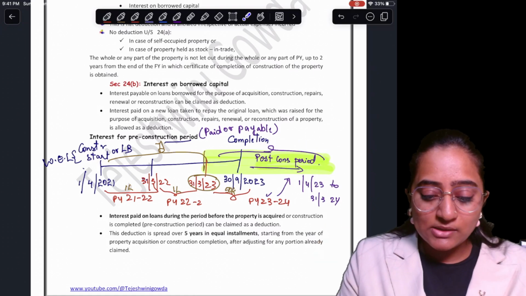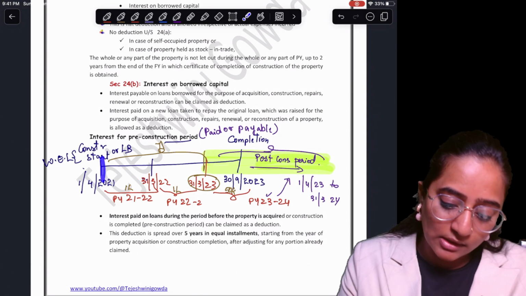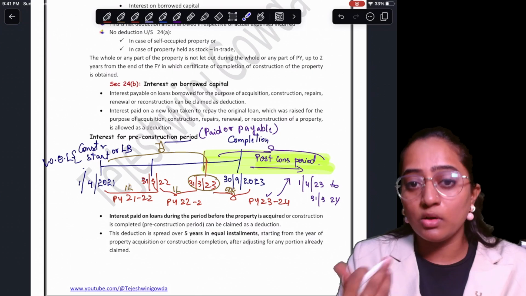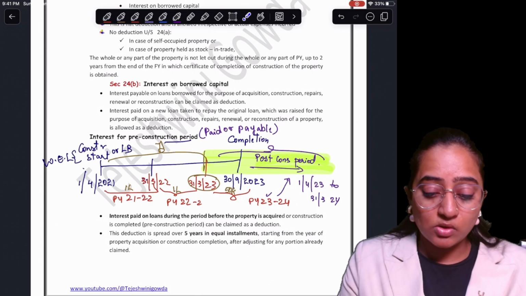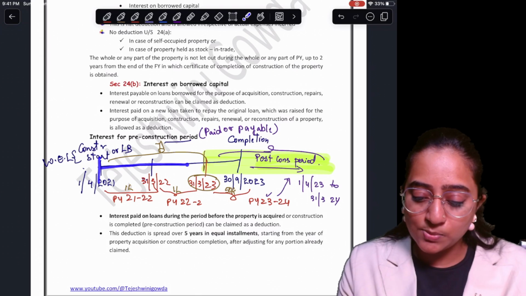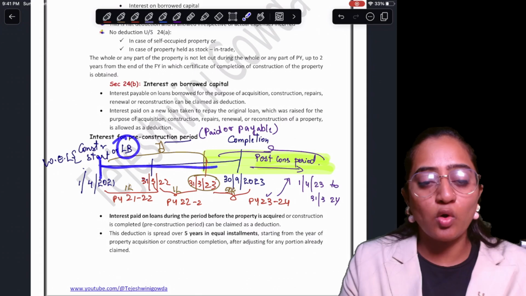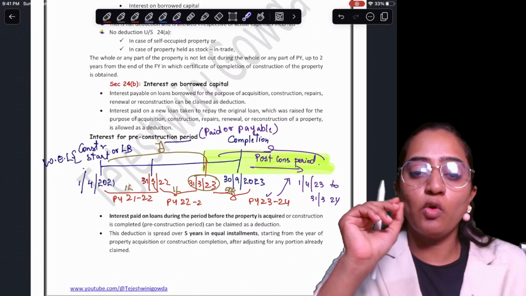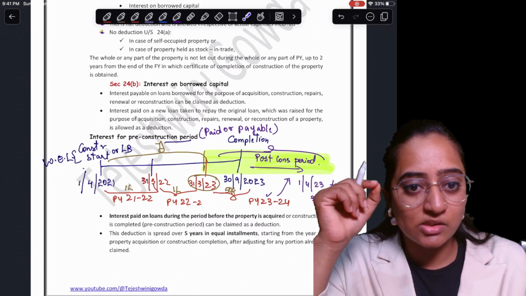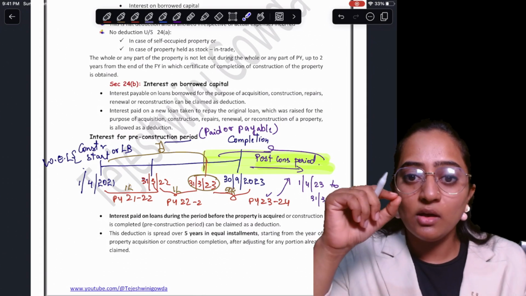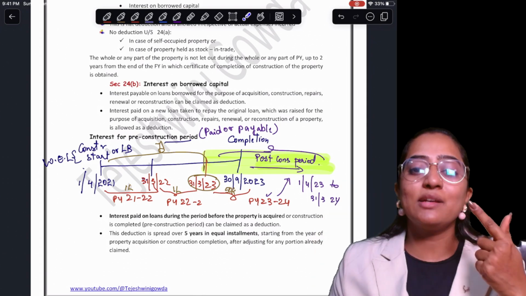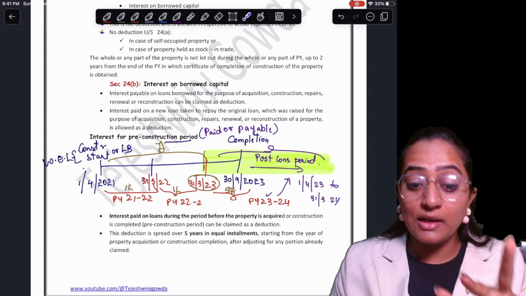Let's try to understand the loan borrowing date or the commencement of the construction. For the purpose of calculating your pre-construction interest, it has to be the loan borrowed date or the construction commencement date, whichever is later.